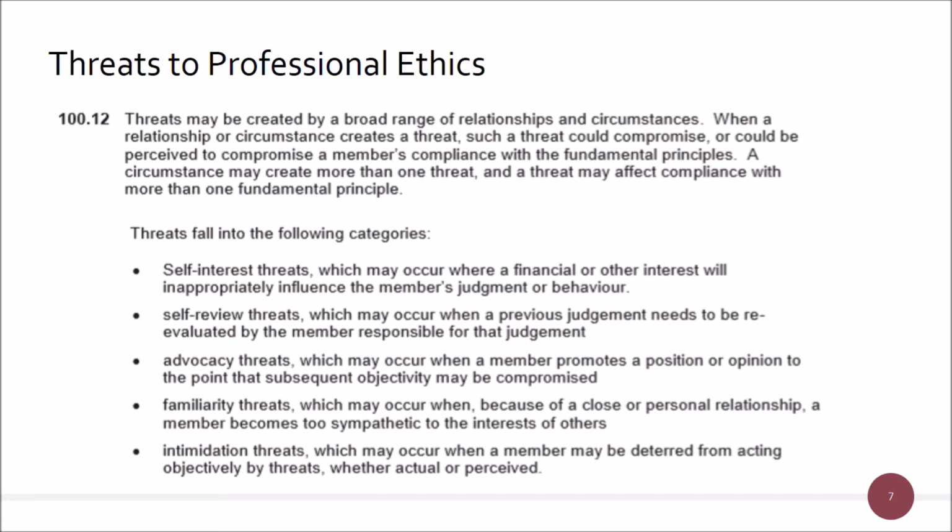This last one, this intimidation threat, is also much more common than the questions would have you believe, because the intimidation threat, especially for an AAT member, would be a senior manager comes in and says, put that expense claim through, or alternatively intimidates one of the finance staff in terms of saying, listen, just sign off and pay the cheque, or that kind of thing.